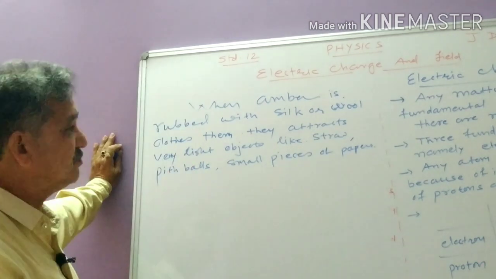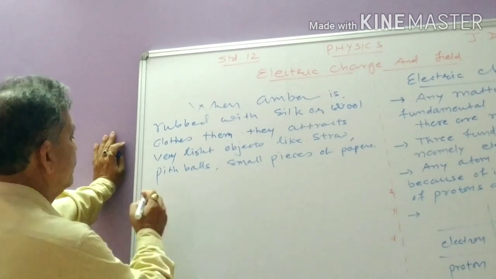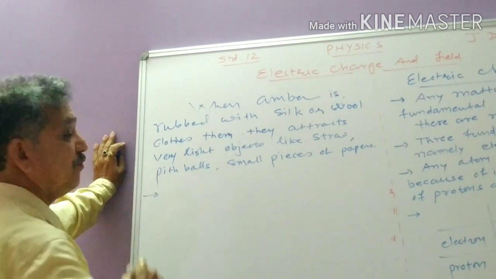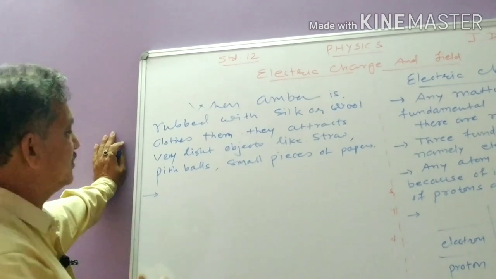Why does this happen? That we can now see. So here we come to the topic of electric charge. There are two kinds of electric charges.